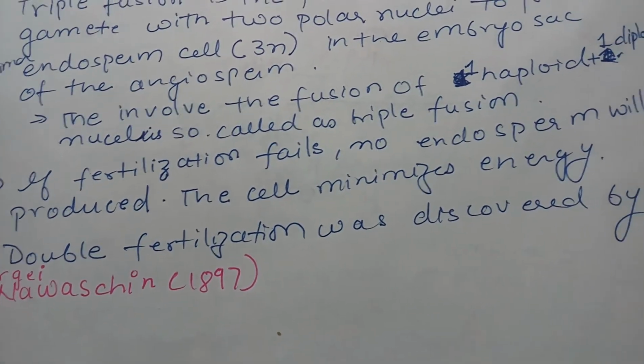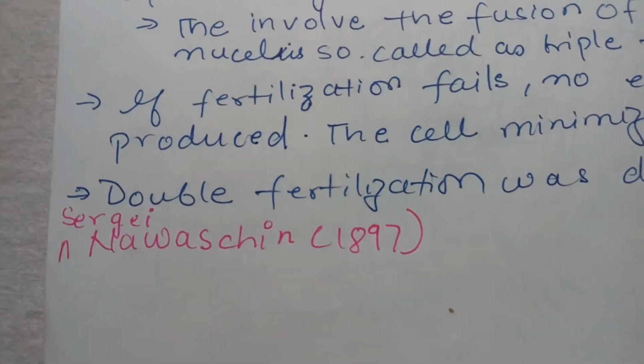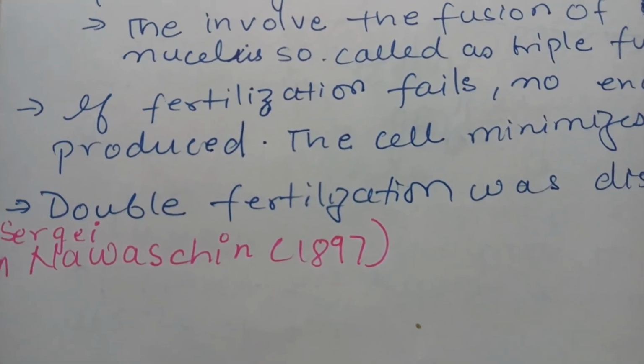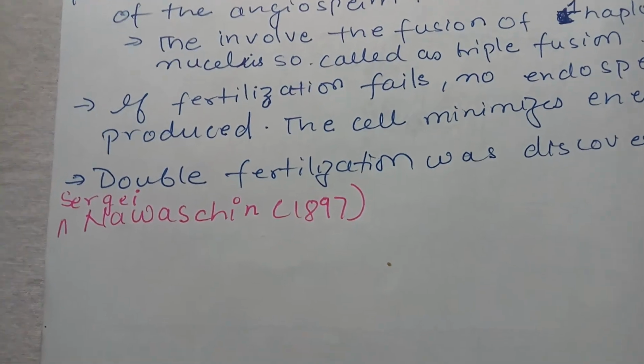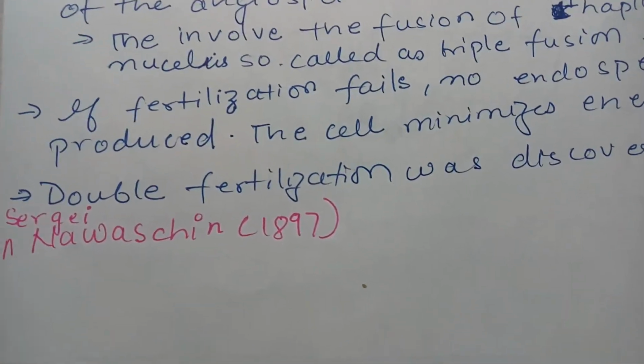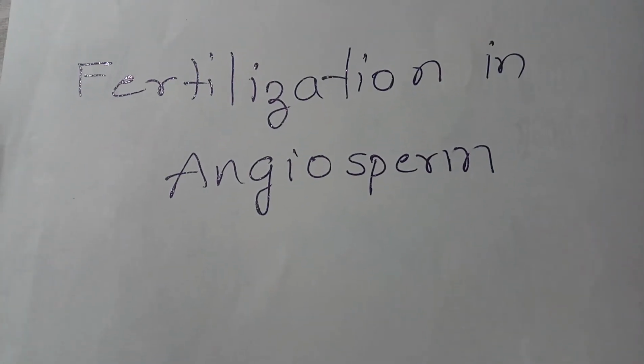Double fertilization was discovered by Sergei Nawaschin in 1879. So you should know this. He made the discovery of double fertilization. So this is all about fertilization. Thank you.